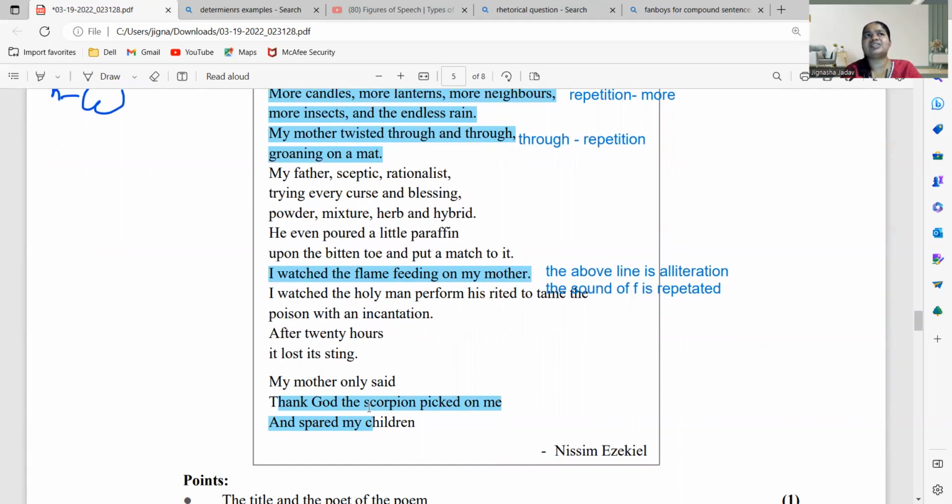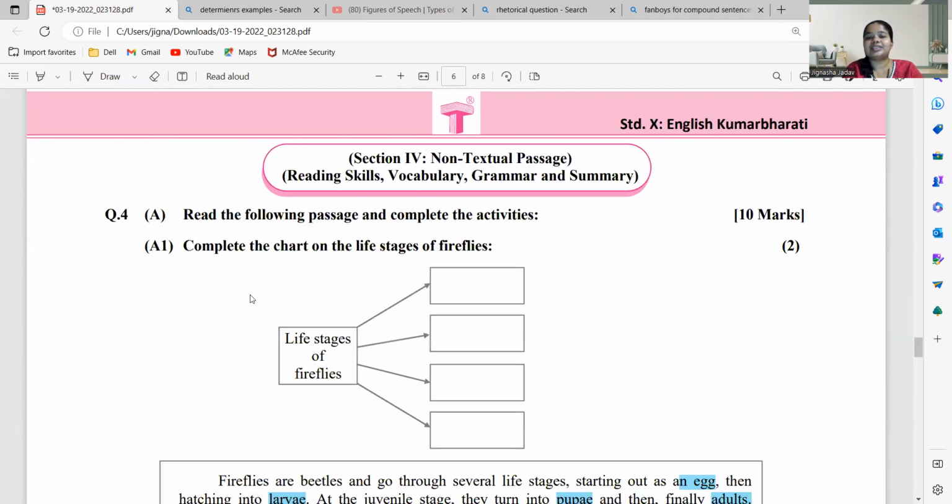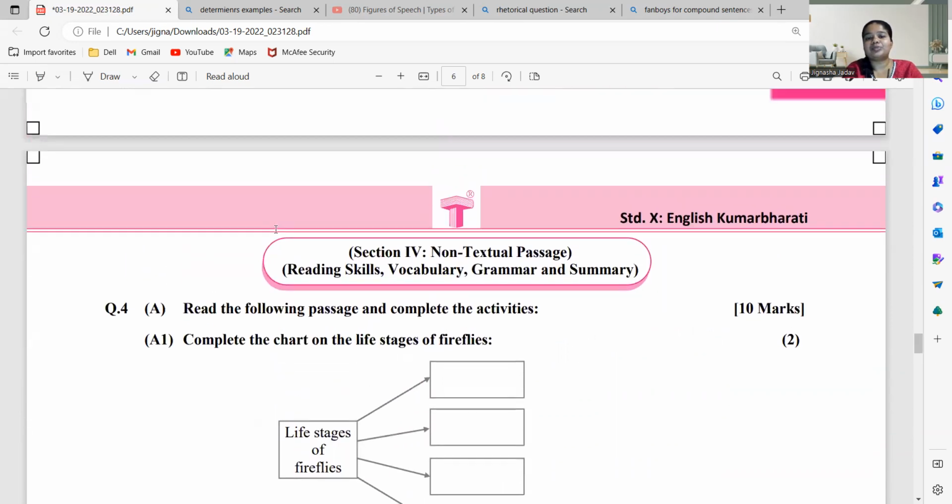She's so selfless, that she's still not thinking about herself and she's just thinking about her family members, and she's thinking about her kids, and she's thankful to God that the scorpion has bitten her and not her kids, because the kids have not to suffer, or the kids are safe, that they are not suffering from the bite of the scorpion. So आप ऐसा सारी चीजें लिख सकते हो, ठीक है.